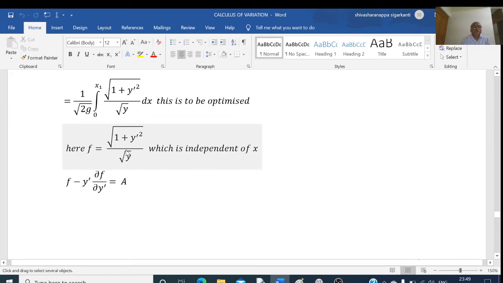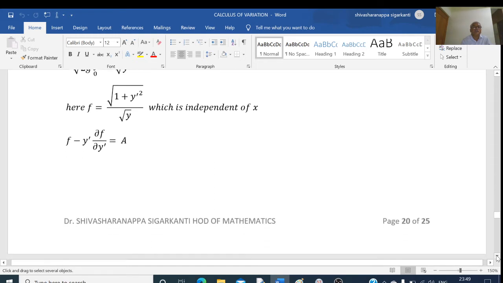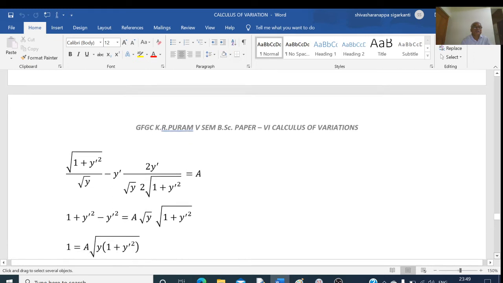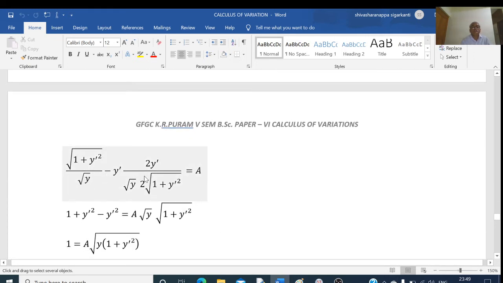That is, f is equal to root of 1 plus y dash square by root y, and y dash into dou f by dou y dash. 1 by root y is a constant quantity. Dou f by dou y dash, by the first root derivative, is 1 by 2 root of 1 plus y dash square into the derivative of y dash square, which is 2 y dash. Substituting f and dou f by dou y dash, I get f minus y dash into dou f by dou y dash is equal to a. 2 gets cancelled here.